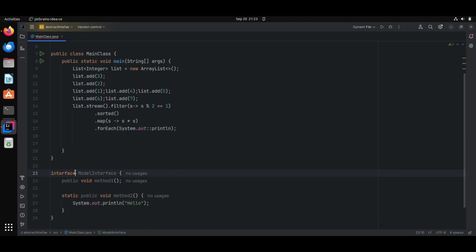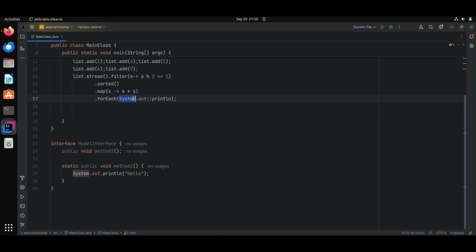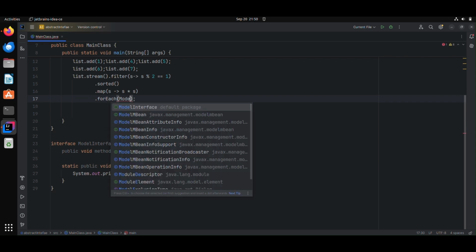So just like a normal static method in a class, we can use the same way a static method in the interface as well, just for an example. So I am going to replace this System.out with the static method.